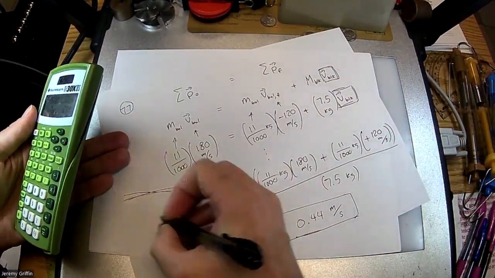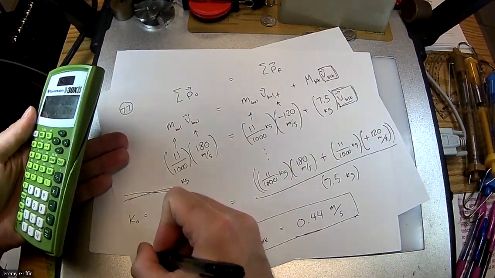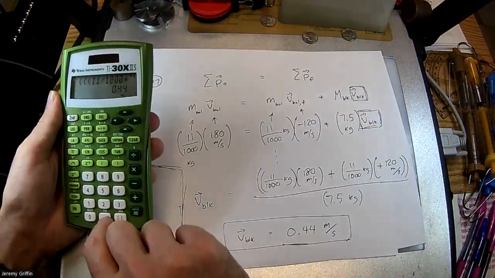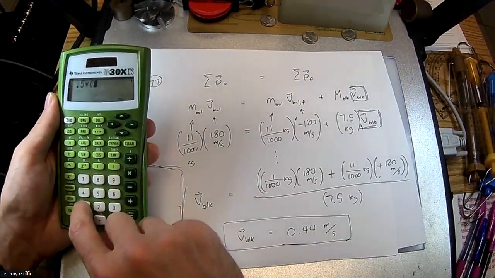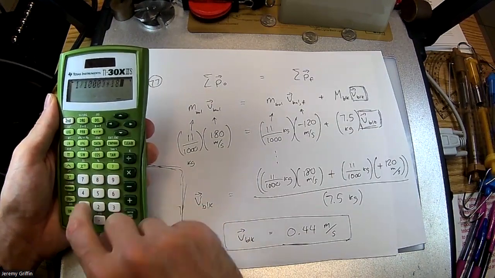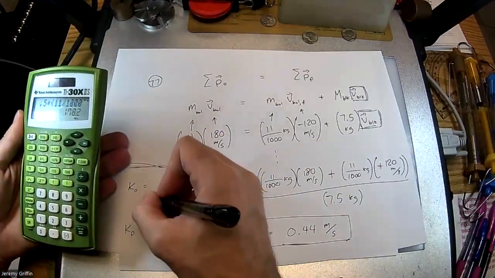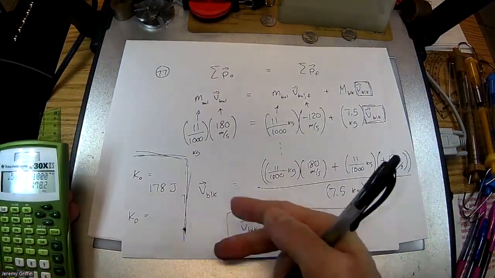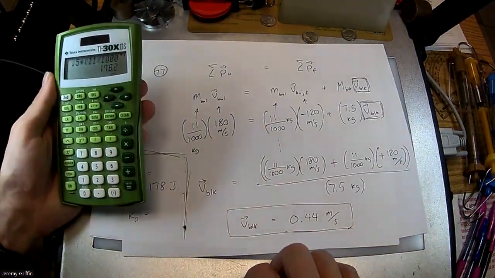What is K initial? What is K final? Like pre and post collision, right? So 1/2 times mass of the bullet times the initial speed being squared, right? Looking like 178 joules, right? Now post collision, I got two different objects on the move, right? The bullet and the block.